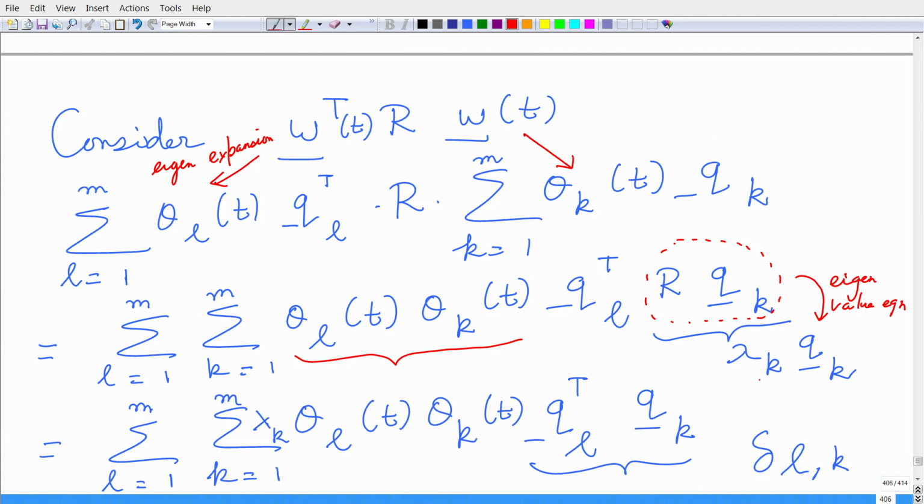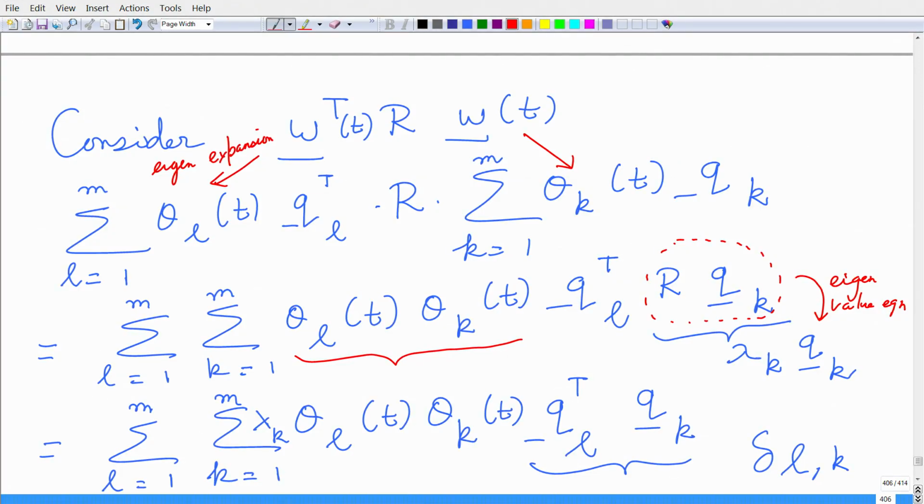Now, I pull this scalar lambda k outside, and I end up with qL transpose times qk, but these eigenvectors are orthonormal, and I can write qL transpose qk as delta Lk.